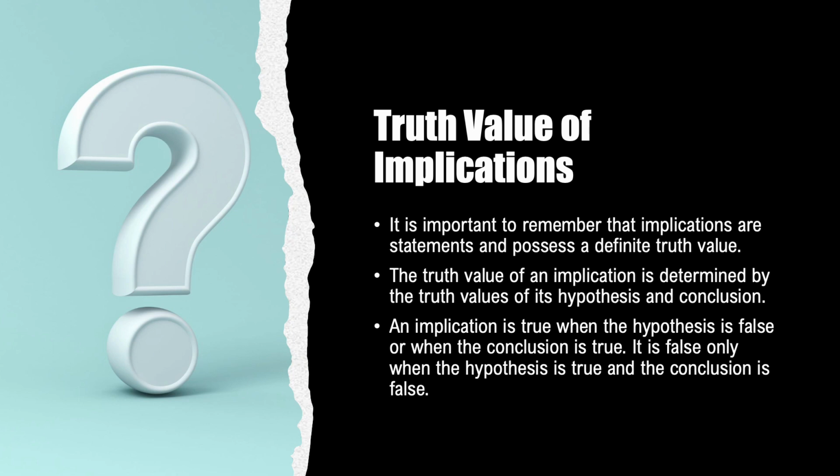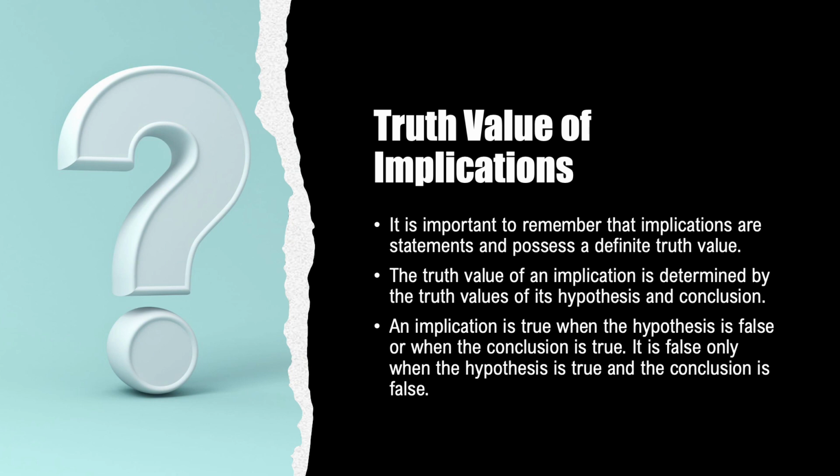When it comes to the truth value of an implication, it is true in a couple of scenarios. First, if the hypothesis is false, irrespective of the truth value of the conclusion, the implication is considered true. This is because when an initial condition or assumption is not met, the implication does not make any specific claim or restriction. Additionally, if the conclusion is true, regardless of the truth value of the hypothesis, the implication is also considered true. This signifies that the truth of the conclusion supports or follows from the hypothesis, even if the initial condition is not satisfied. However, an implication is false in one specific case.